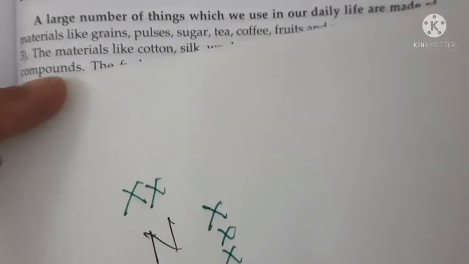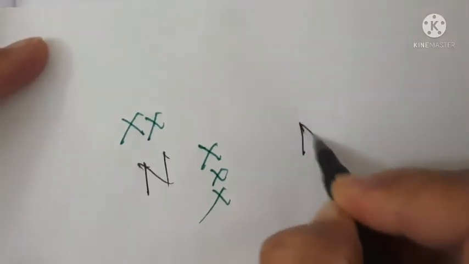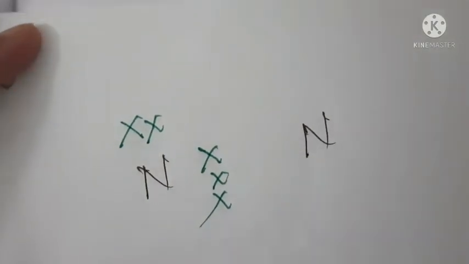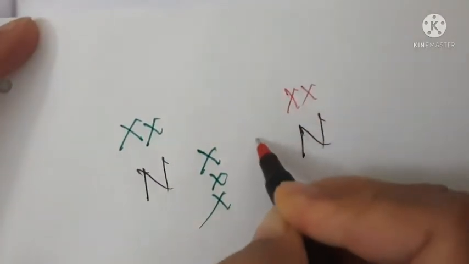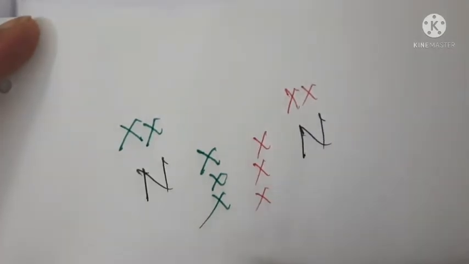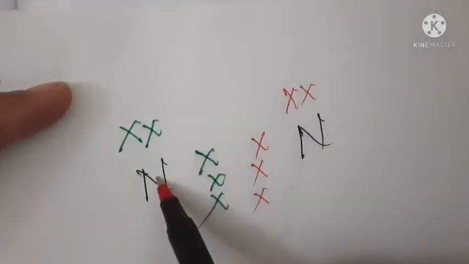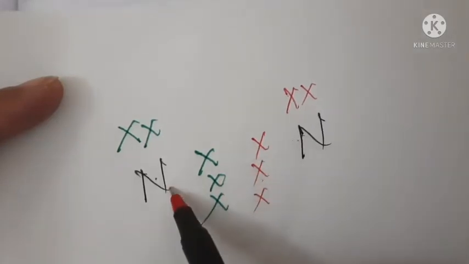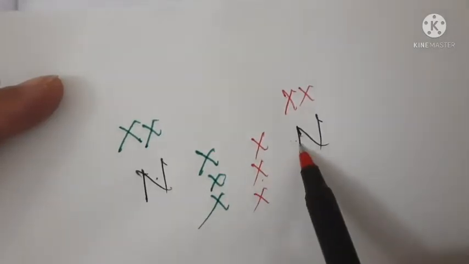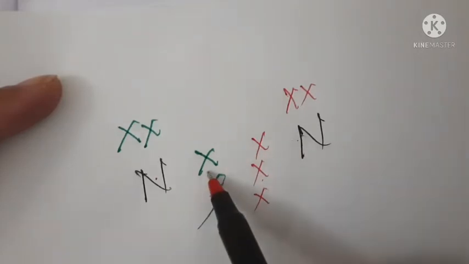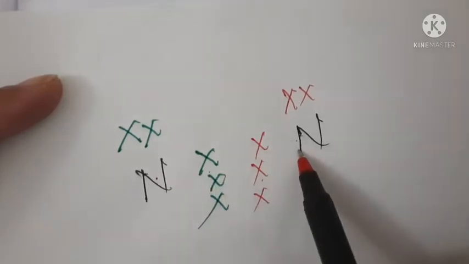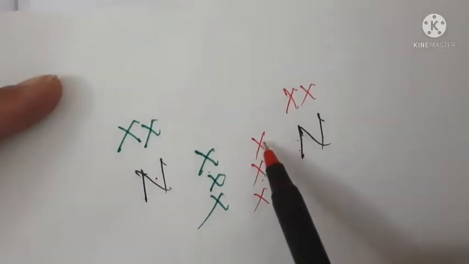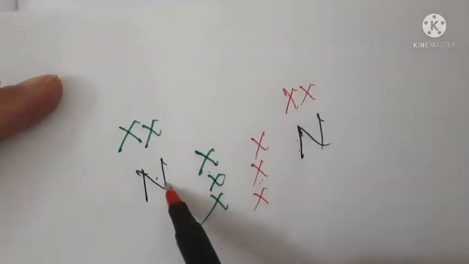Now this is another nitrogen. It will also have 5 electrons. 1, 2, 3. Now this nitrogen needs 3 electrons, so this nitrogen will share its 3 electrons with this. This nitrogen also needs 3 electrons, so this nitrogen will share these 3 electrons with this. So let me say this nitrogen is sharing these 3 electrons with this nitrogen.